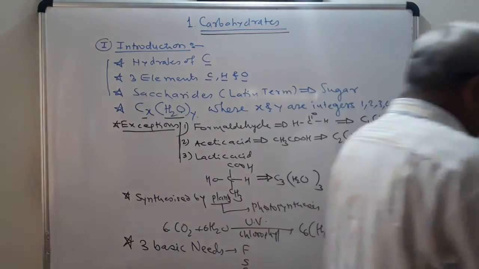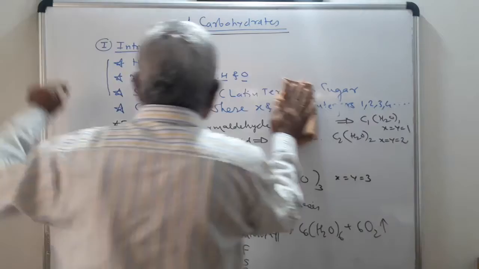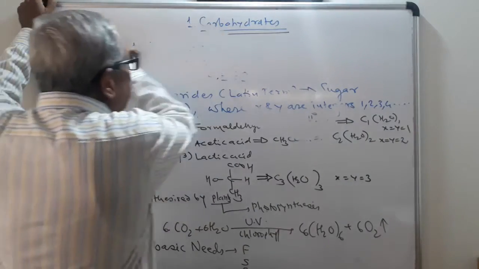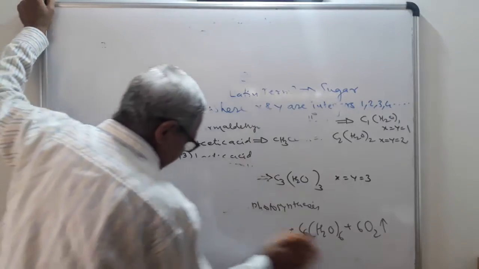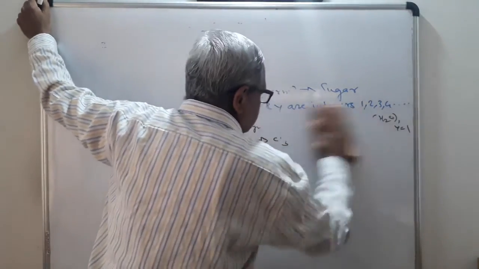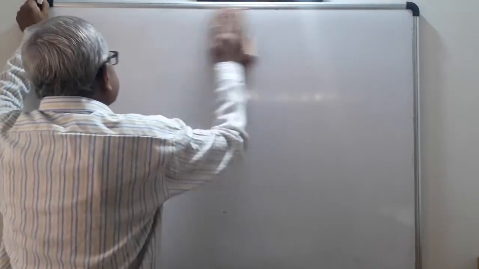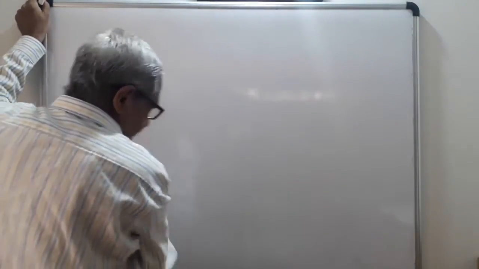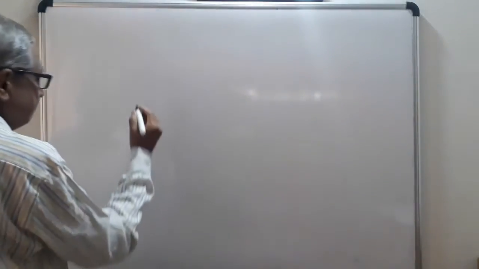Now I will start here the definition of carbohydrates. So the introduction is completed. Second point is definition. Carbohydrates are defined as optically active polyhydroxy aldehydes or ketones. So simple definition.